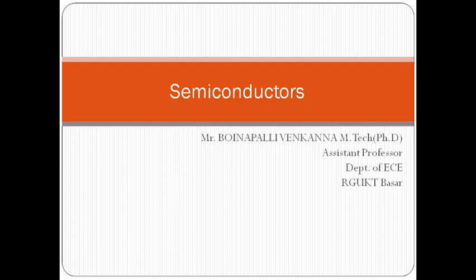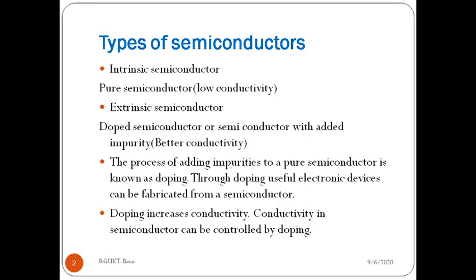Semiconductors are classified into two types. The first is the intrinsic semiconductor, which means a pure semiconductor. The second is the extrinsic semiconductor, which is impure. We already know the semiconductors silicon and germanium. These two are the popularly used semiconductors.